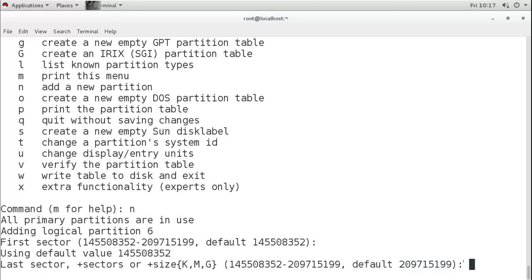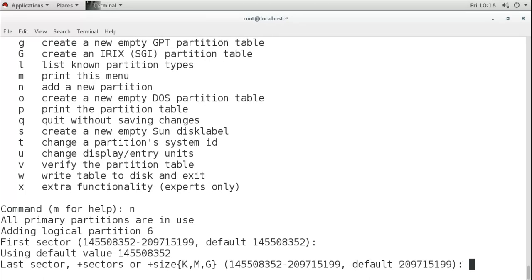Now if you don't want that, if you want to have a specific space, like I have 20 GB available space and I want to create a partition of 5 GB, so I will put the sector numbers which I want to use.